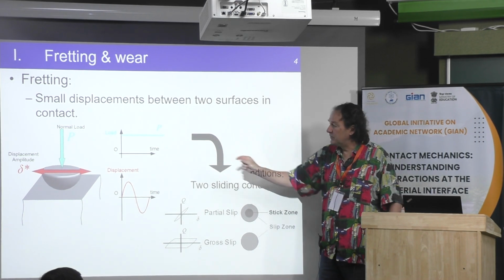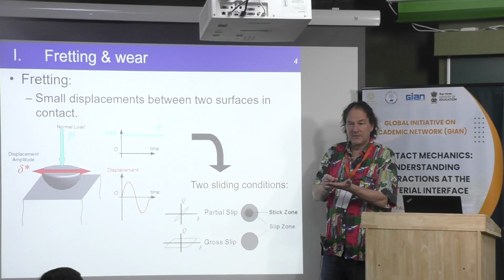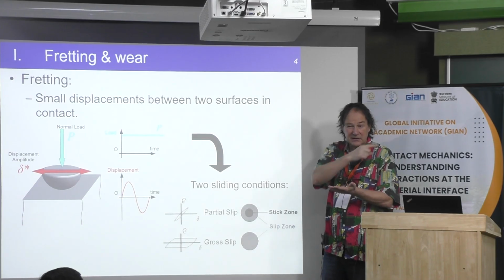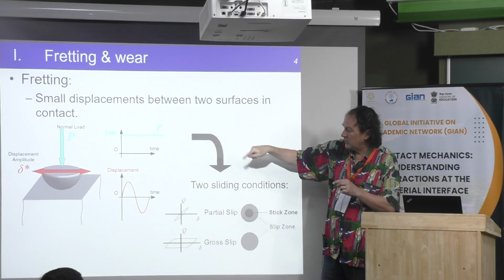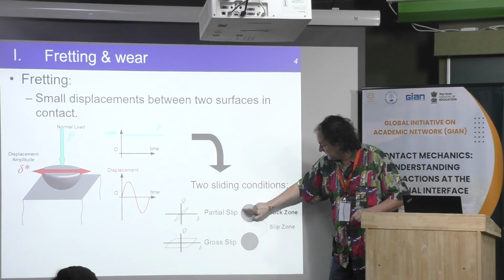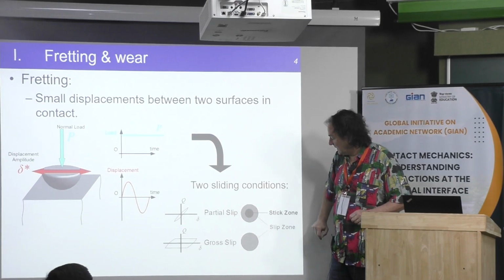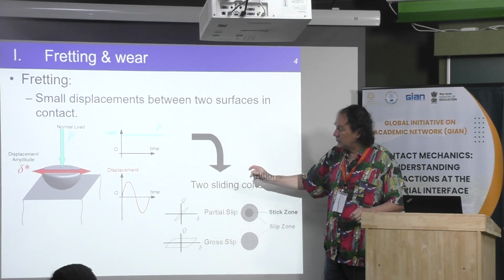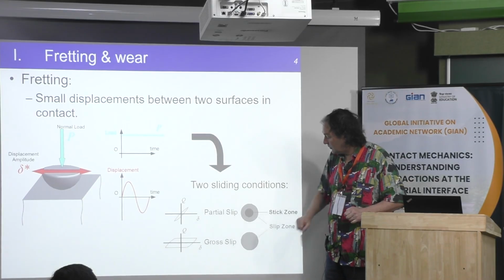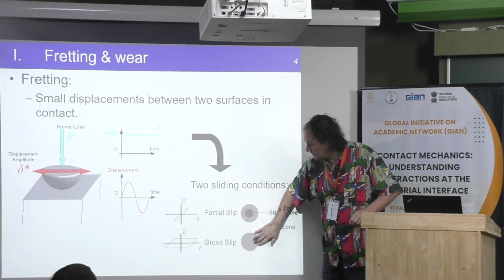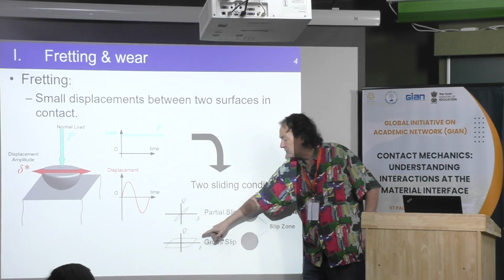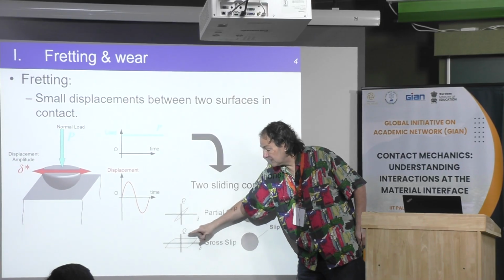In fact, one part of the contact is sticking, and you have some sliding, as I explained yesterday, only at the border of the contact. Here it is sliding, and at the middle, this is sticking. Now, if you have larger displacement, you will have gross slip. Then all this area will be sliding, and typically the fretting loop is like that.